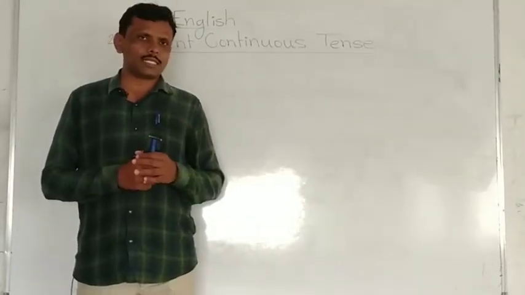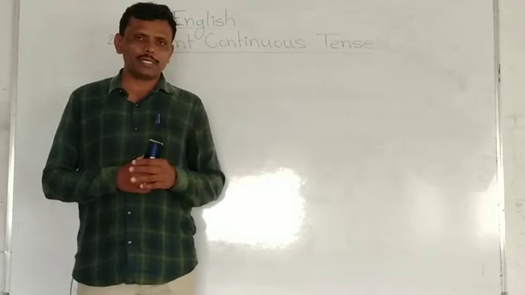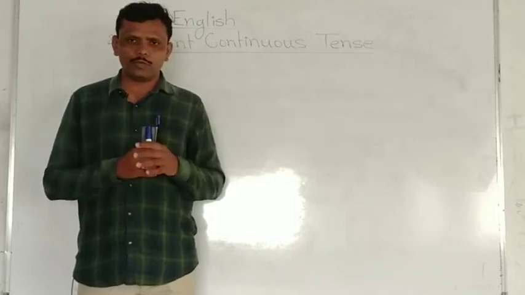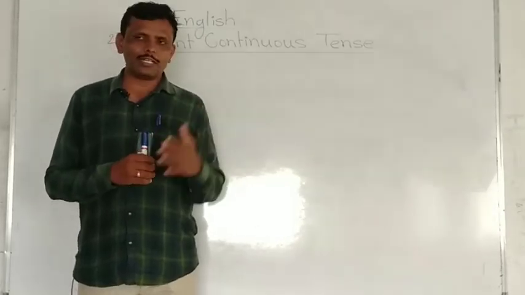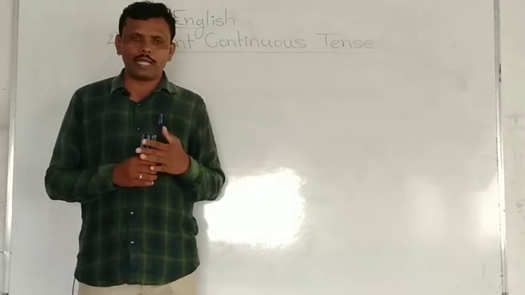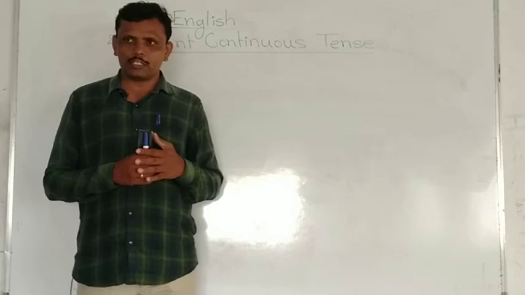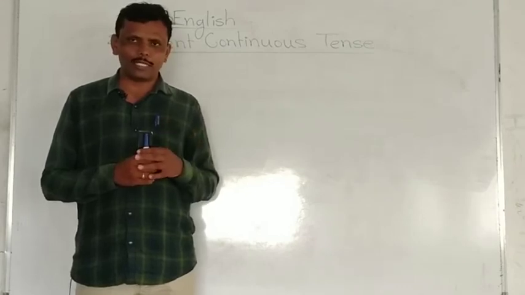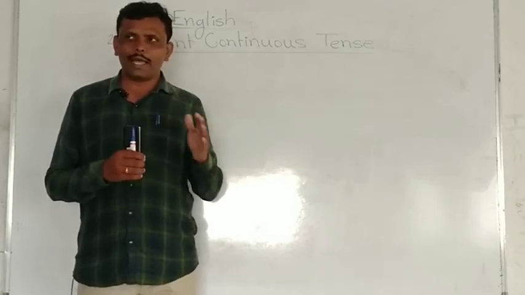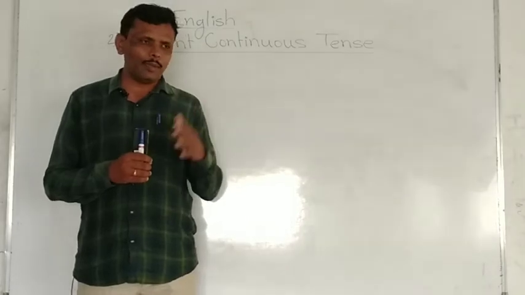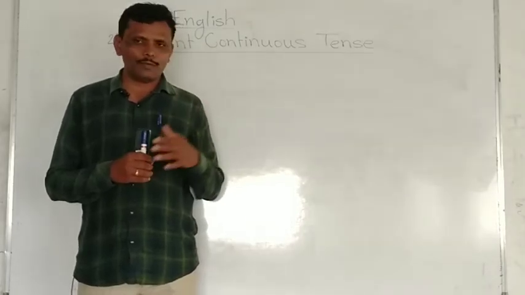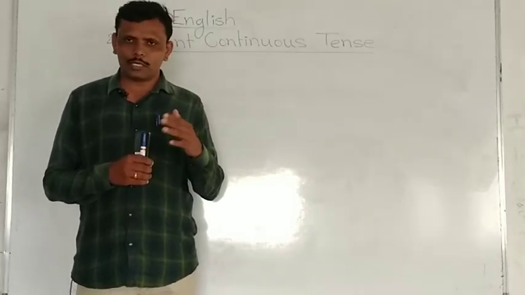We have already discussed that present continuous tense is used to speak about the action that is going on at the time of speaking. We have already discussed the structure of present continuous tense: subject plus am/is/are plus V4, means V-ing, plus object.